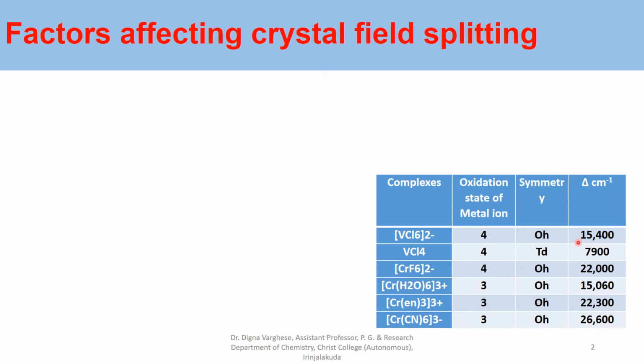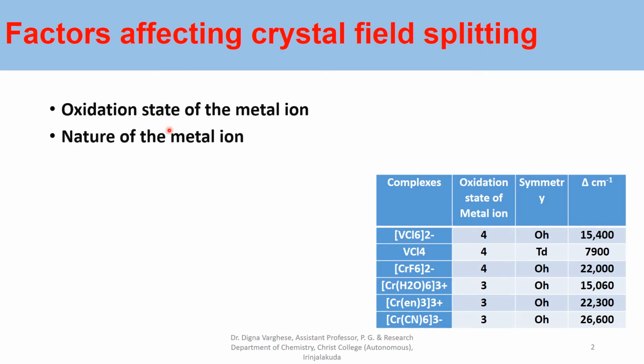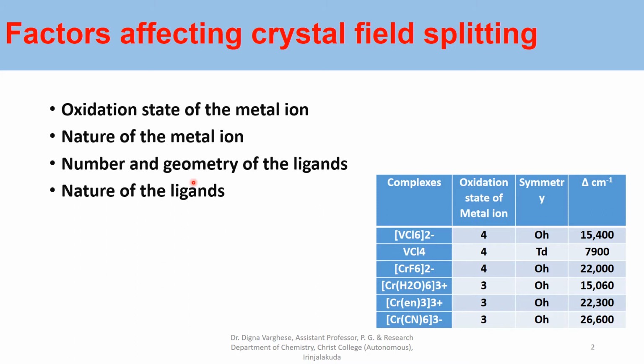So there are a number of factors that affect the extent to which the metal orbitals are split up by the surrounding ligands. The representative values of delta can be shown here for the complexes. So the factors affecting crystal field splitting are: first one is the oxidation state of the metal ion, second one is the nature of the metal ion, third one is number and geometry of the ligands, and the fourth one is nature of the ligands.